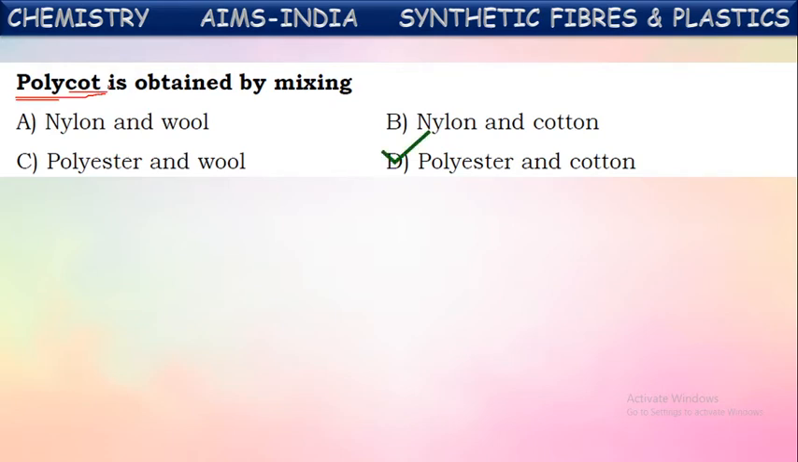We have seen one more blended fiber, polywool. Polywool is obtained by mixing polyester with wool, so that the resultant blended fiber will have the advantages and good features of both polyester as well as the natural fiber cotton or wool. Okay, polycot is a blended fiber obtained by mixing polyester and cotton.